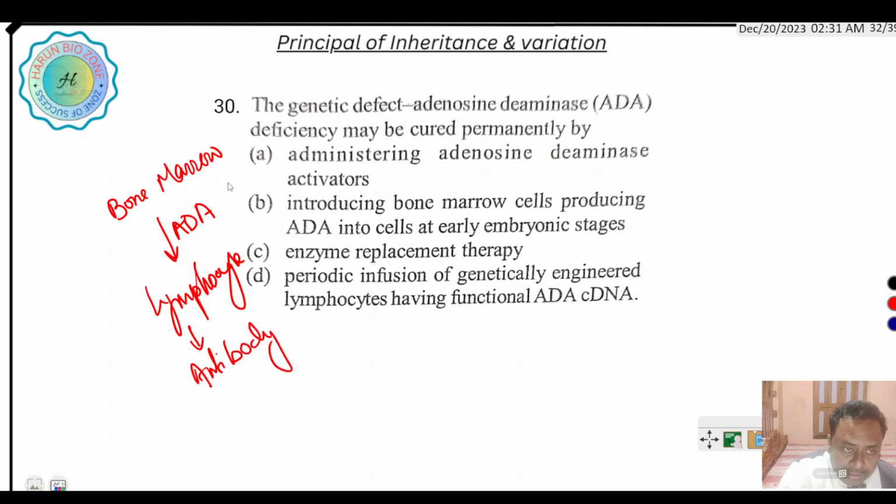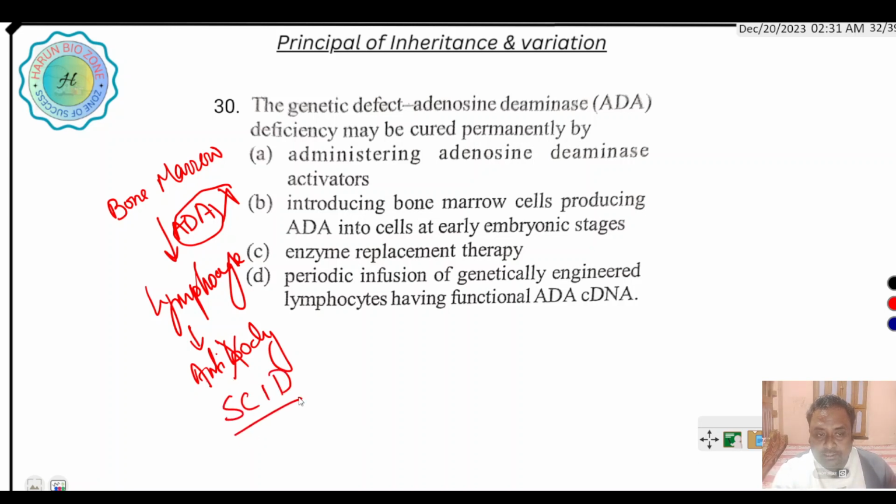If this gene is mutated, no antibody is produced, so SCID disease is produced. It is severe combined immunodeficiency.